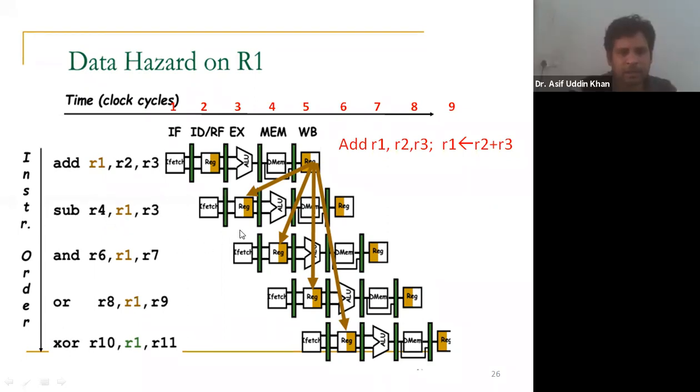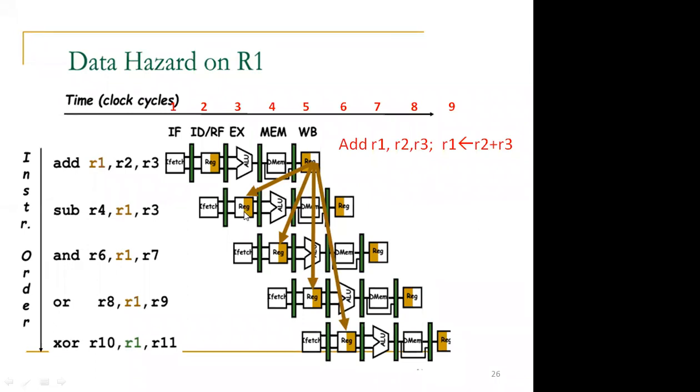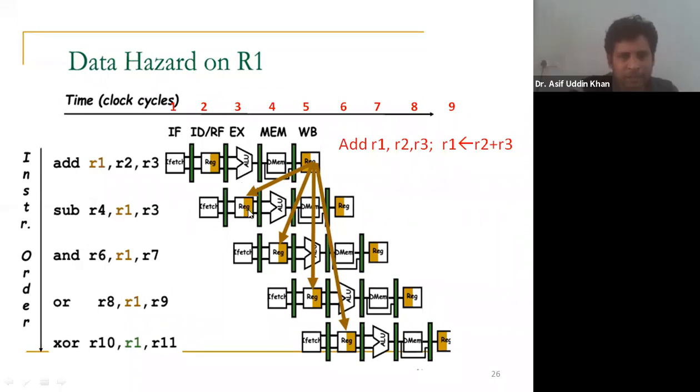Now tell me, in clock cycle number 3, after decoding, that's fine. Now which registers will be read here? R1, R3. R1 and R3 will be read here in clock cycle number 3.